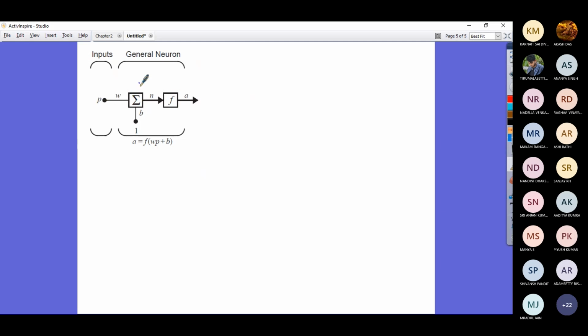Yes, sir. So you see a different way of writing the same thing we discussed; different books introduce it in a different manner. There is an input in the form of a scalar value, and a connection weight. This is a single neuron. The scalar inputs are p, in italics, with weights and a bias.